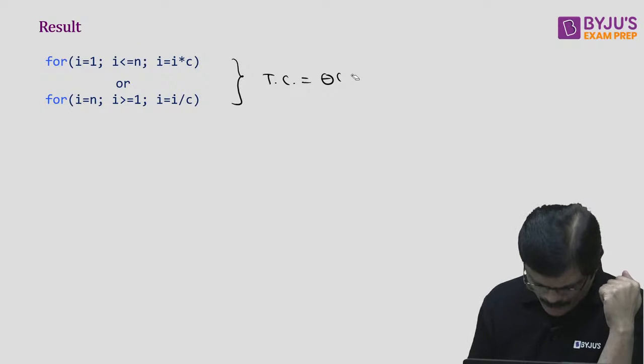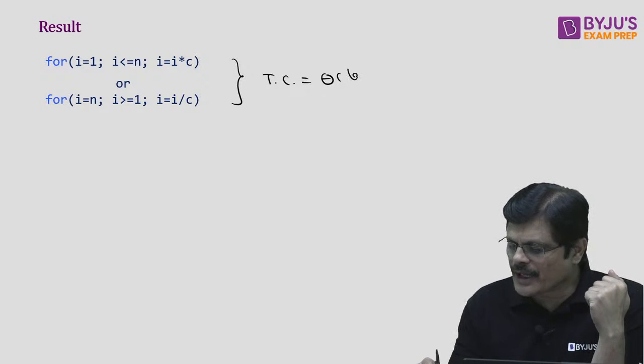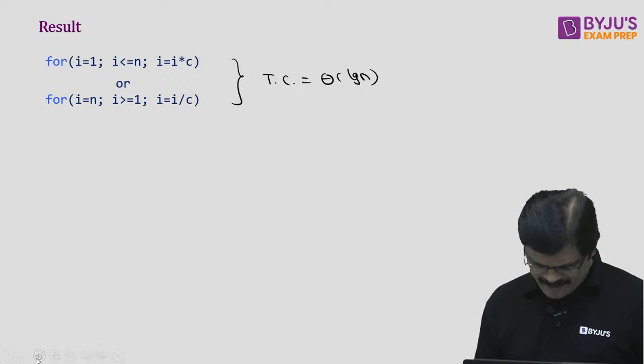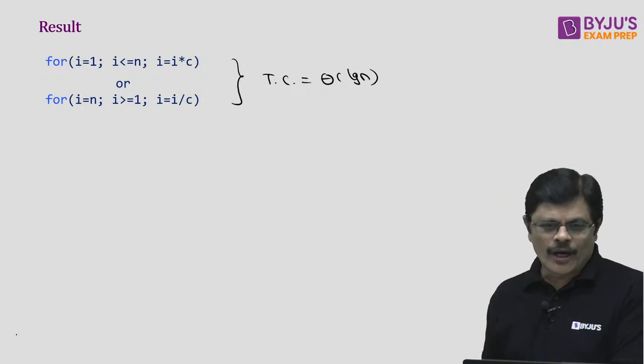What is the time complexity? Theta log n. That means the loop iterates approximately log n times, my dear friends.